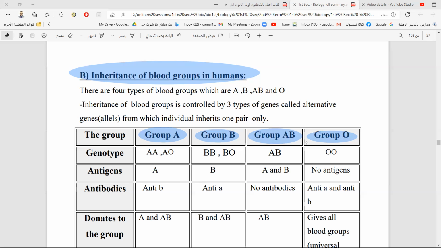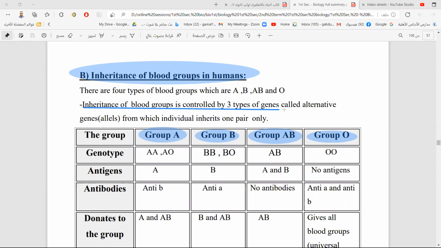But there are 3 genes for the blood group in the human race, not 2 genes only. There are 3 alleles.